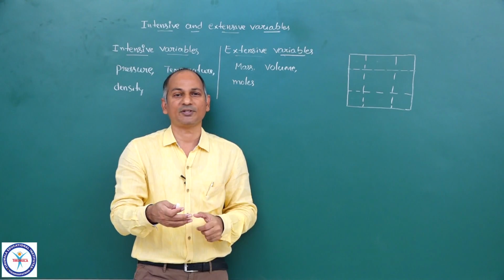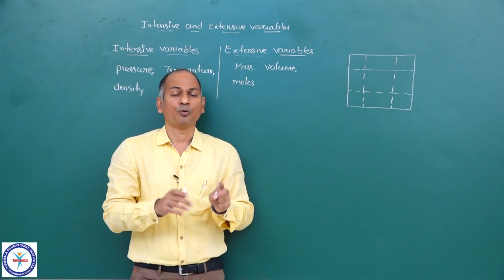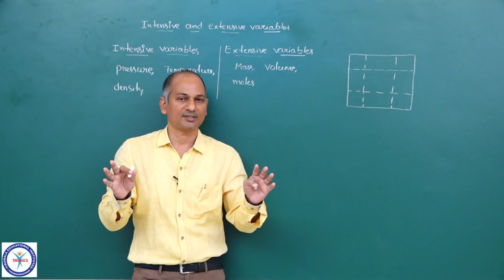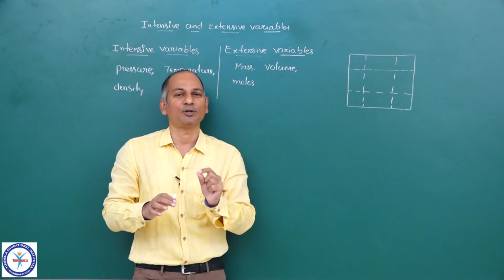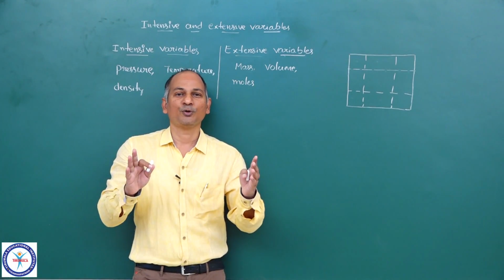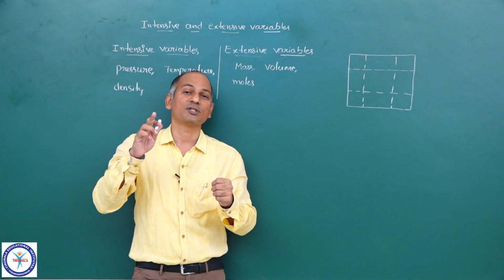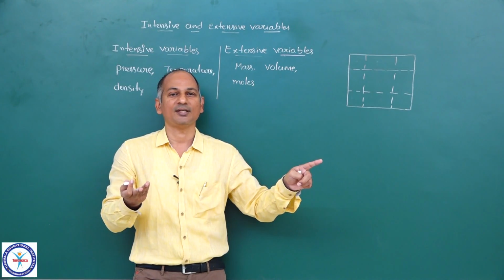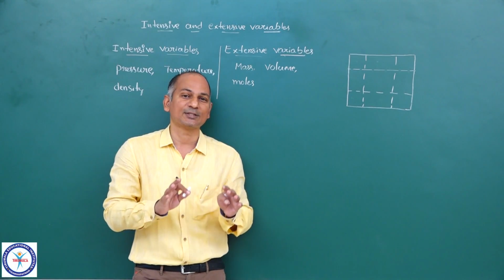Now, let me repeat the same definition with an example. Suppose you take moles. Now, you have divided the given system into some parts, n number of parts. Do you think the number of moles present in any part is equal to the number of moles present in the entire system? No, no way. We can decide with common sense that the sum of the number of moles of all parts is equal to the moles of the whole system. So, moles of any part is not equal to moles of the whole system. So, moles is an extensive property.